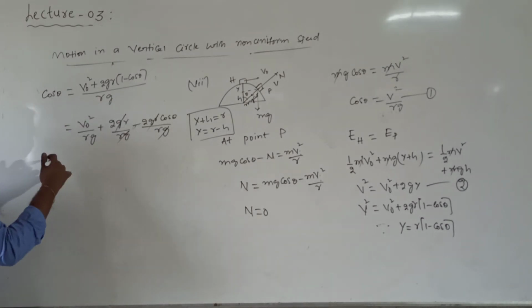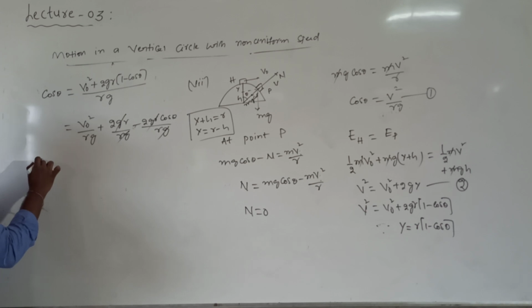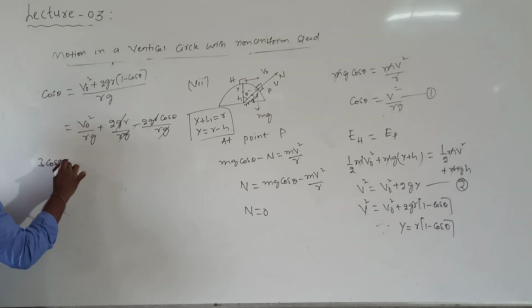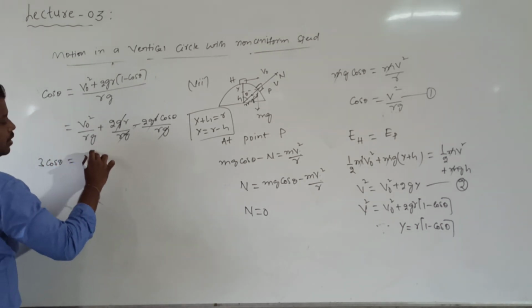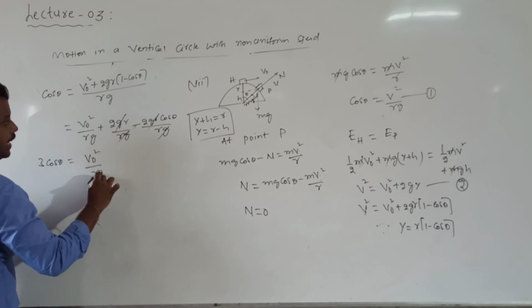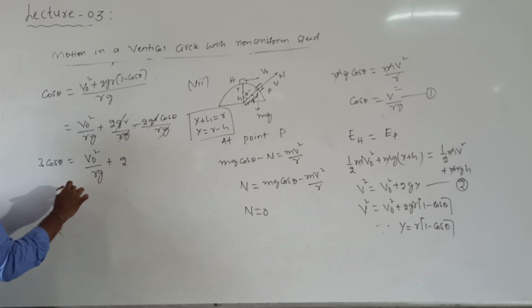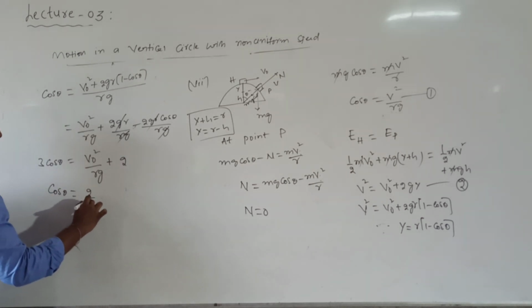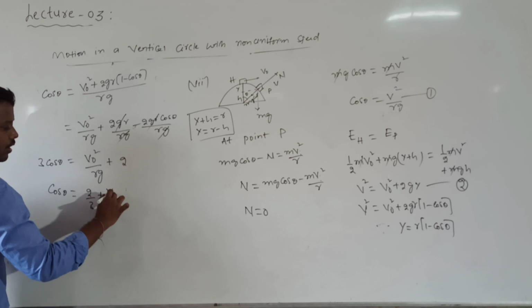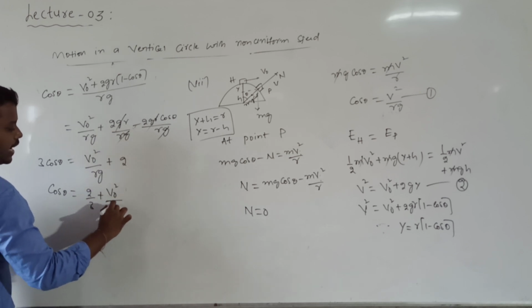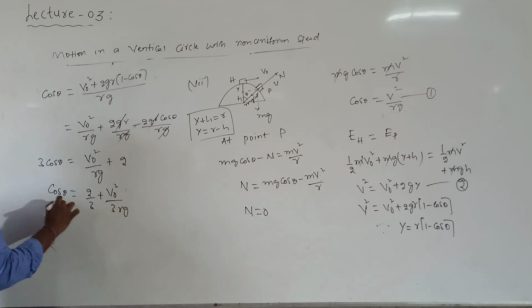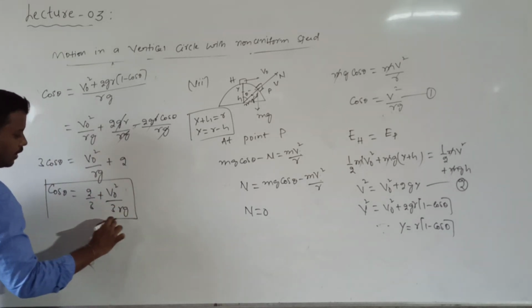Can I take the cos theta term to this side? So that becomes 3 cos theta. 3 cos theta is equal to v naught square by r g plus 2. So cos theta is equal to 2 by 3 plus v naught square divided by 3 r g. This is the expression for cos theta.